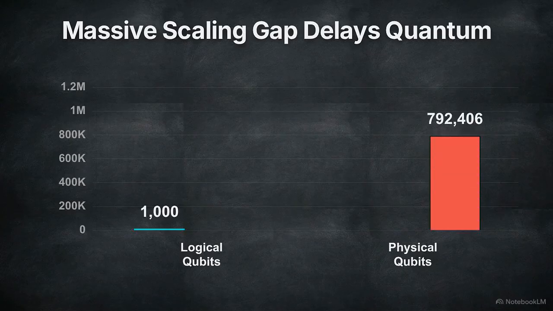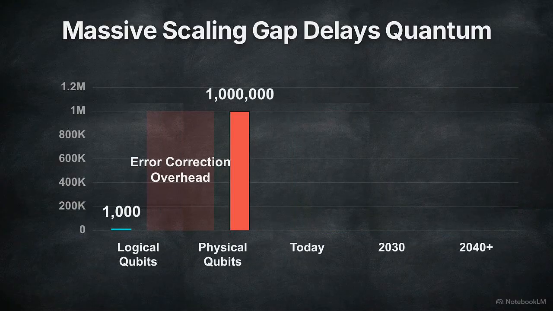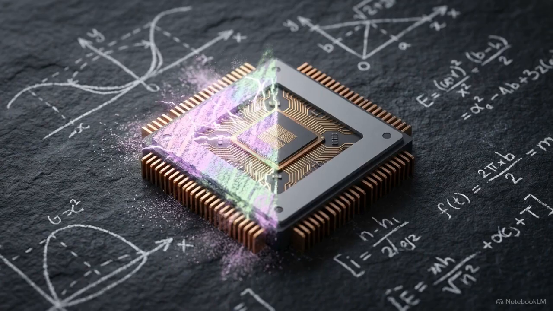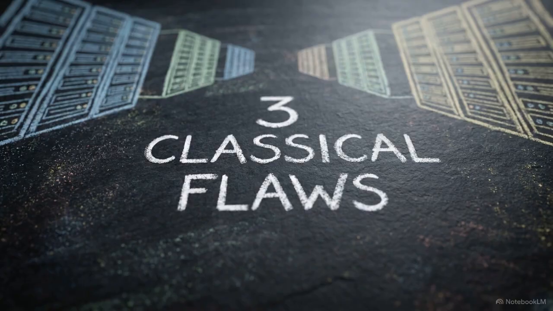To maintain 1,000 error-free logical qubits, roadmaps require 1 million physical qubits for correction. Building and cooling these pushes practical quantum computation past the year 2040. This delay persists because current designs attempt to solve quantum instability using the same logical habits that built the classical computer. The multi-billion-dollar industry is currently stalled by 3 specific classical inheritances that have proven incompatible with scaling quantum systems.